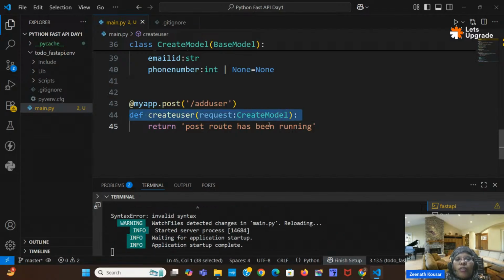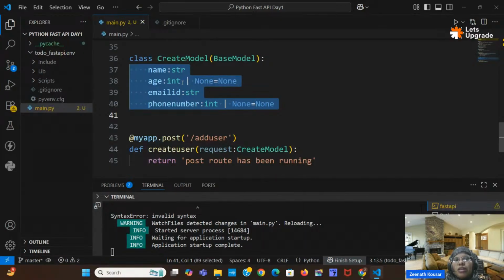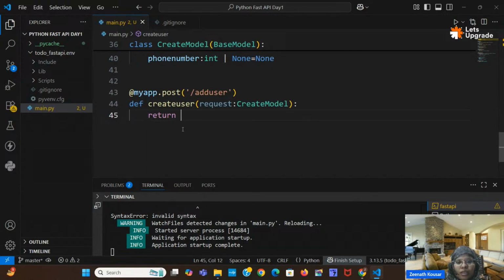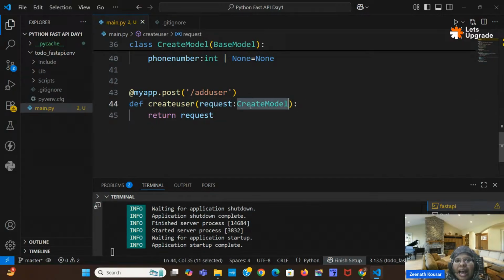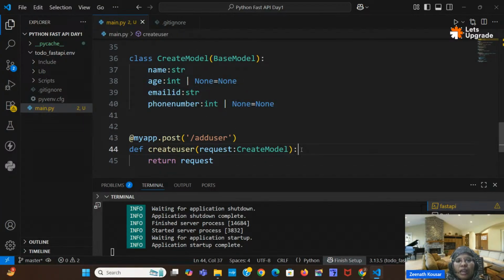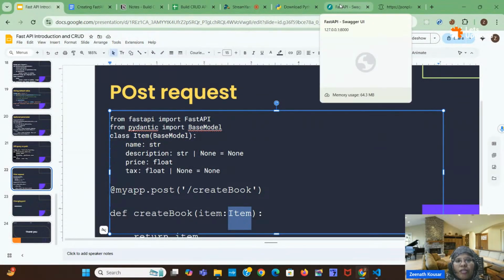Whatever data the user enters, it will be matched with these parameters, whether name is entered or not, and whether it is string type or not. Here we are saying that the request should be in the format of the create model. I will return the request. Instead of request, you can take any variable here, but the class name should be the create model only, because the data you want to take from the user should be in this format. Like this you can create a Pydantic model. I will run it and show you.